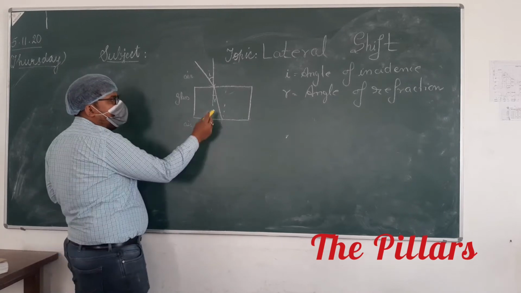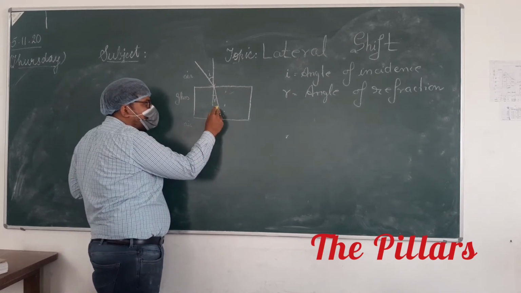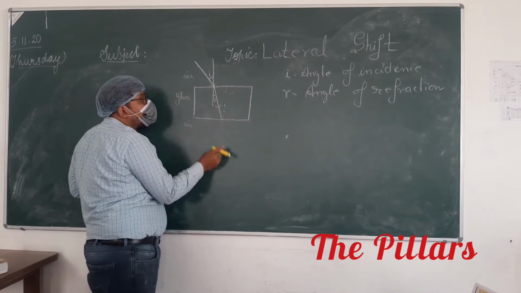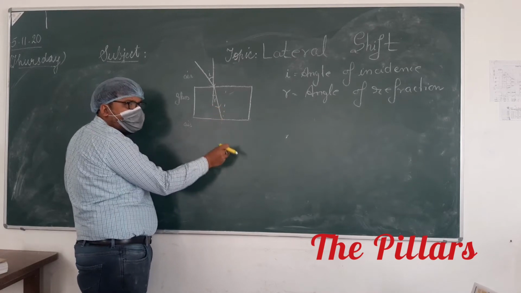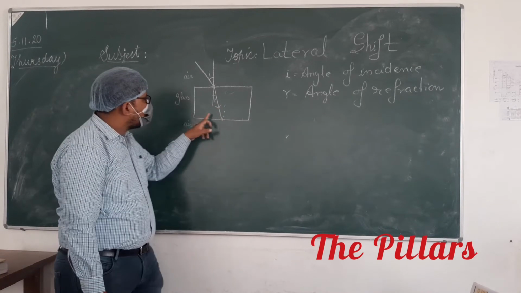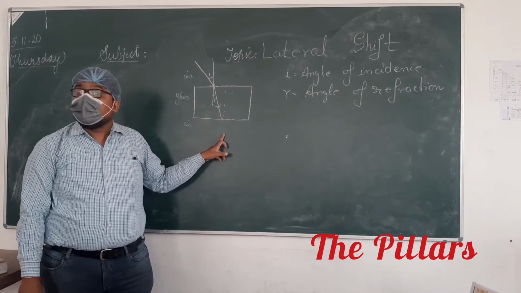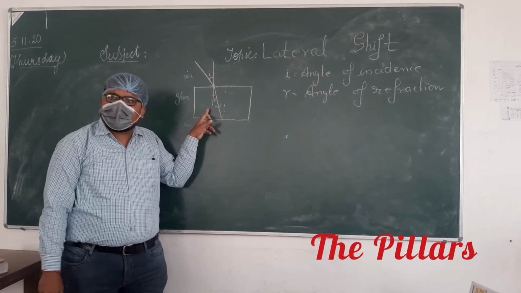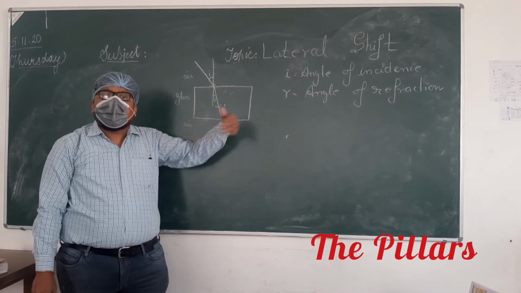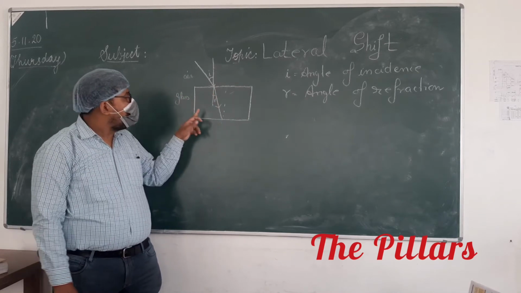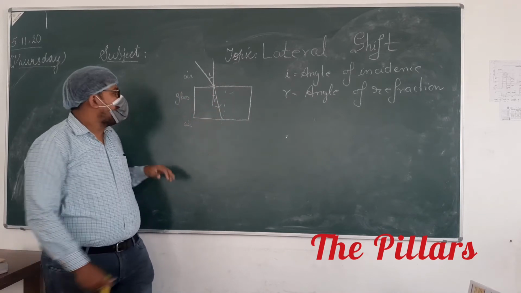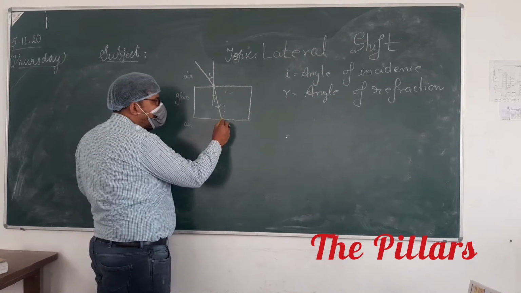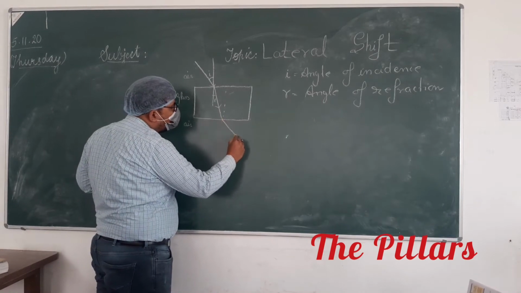Now, if you observe, at this interface light goes from denser to rarer medium. Yes or no? When it is going from glass to air, it is going away from the normal because it is entering from denser to rarer medium. So your light will bend away from the normal.